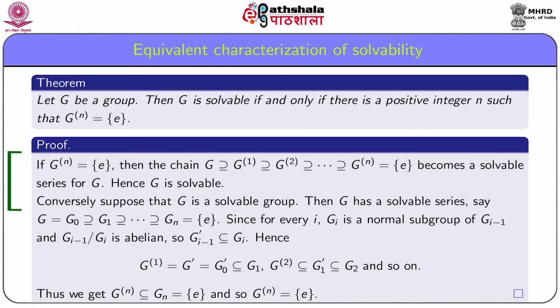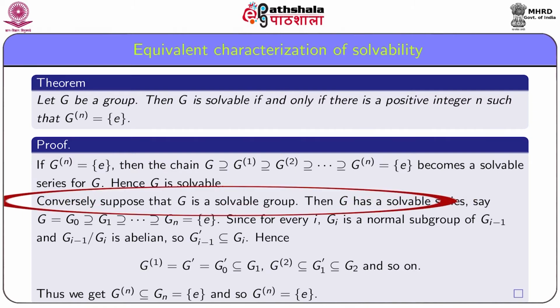Then we have a chain G contains G1 contains G2 and so on, which becomes a solvable series for G, because the (i+1)th commutator subgroup of G is a normal subgroup of the ith commutator subgroup and their quotient is abelian. Hence, G is solvable.